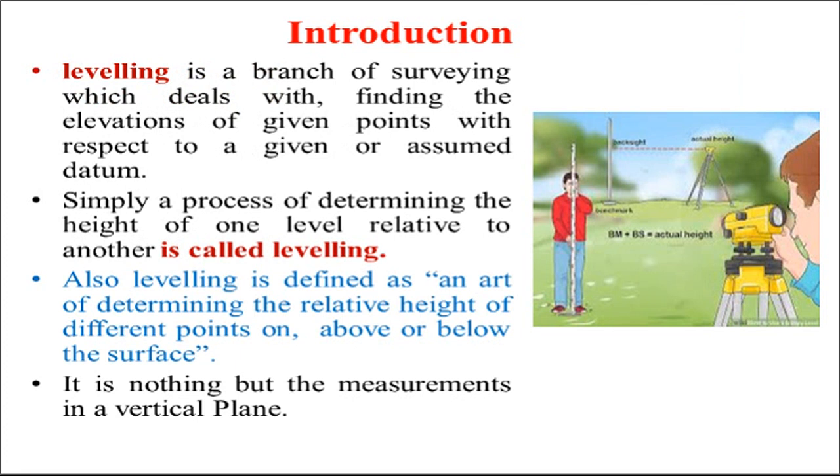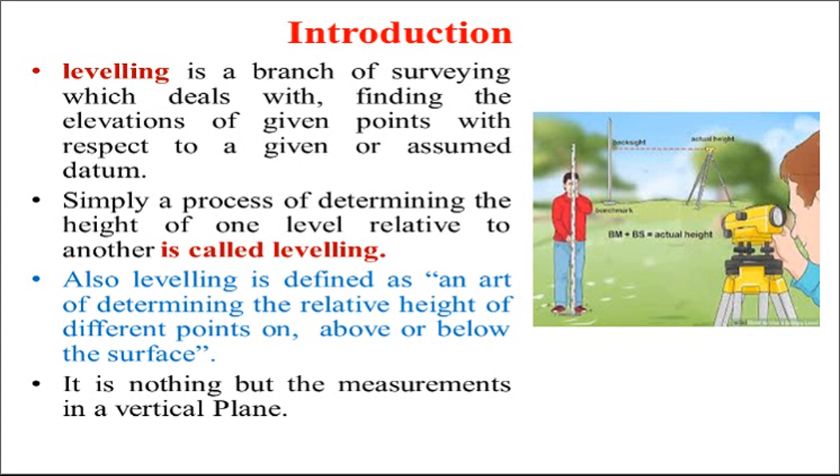Leveling is a branch of surveying which deals with finding the elevations of given points with respect to a given or assumed datum. Simply, a process of determining the heights of one level relative to another is called leveling. Means height of one point relative to the other is called leveling.